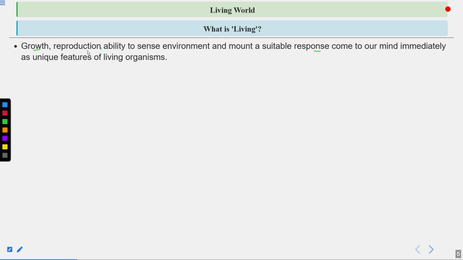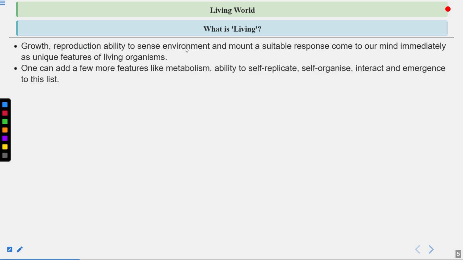Then living organisms can reproduce. They can multiply in number. What is the purpose of reproduction? To maintain the species. They can sense the environment. They can respond to this environment. This is very important, to sense the environment, to sense the stimulus. Okay. So this is important for the survival of the organism. So they sense the environment and mount a suitable response. So these are the unique features of living organisms.